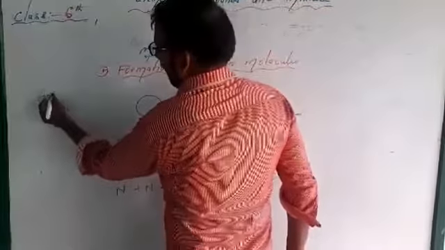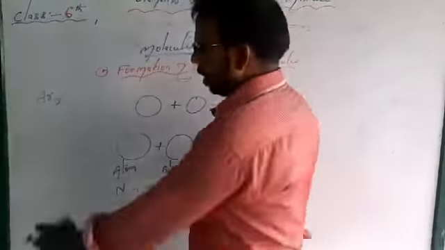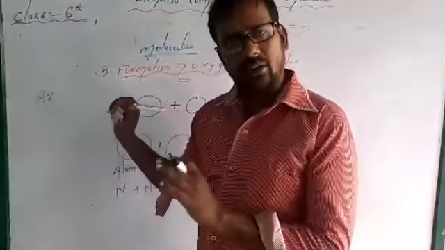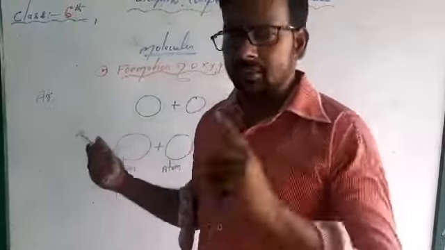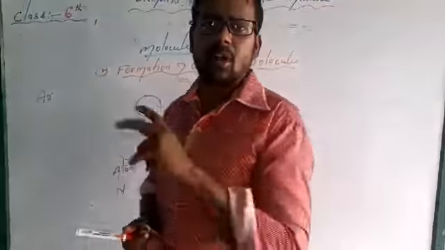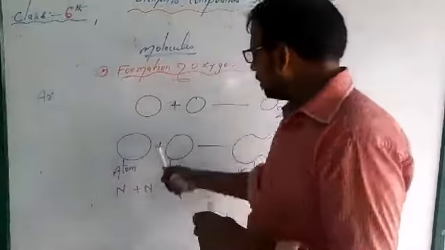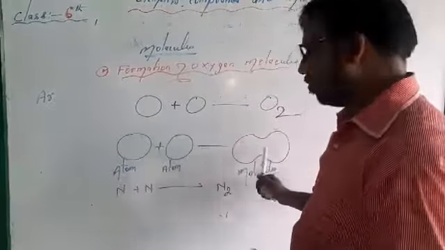Suppose I am writing argon. They are not found in the form of molecules. They are always found in the form of atoms. Ar means they are alone. Why is it happening? We will talk about that in higher classes, because their octets are complete. So here, what happened? One atom plus one atom combined to form molecules.